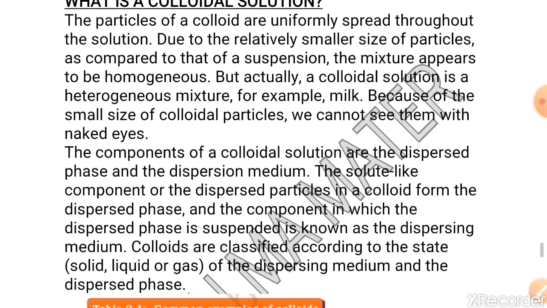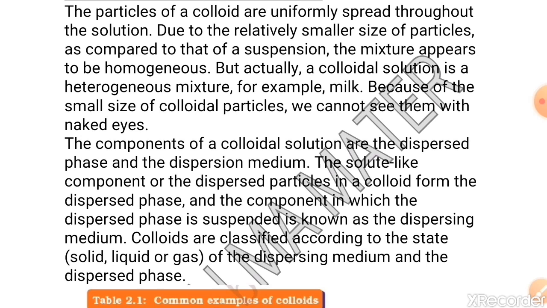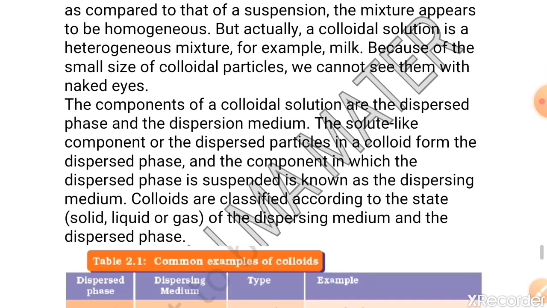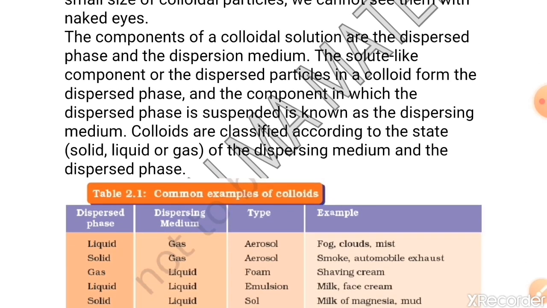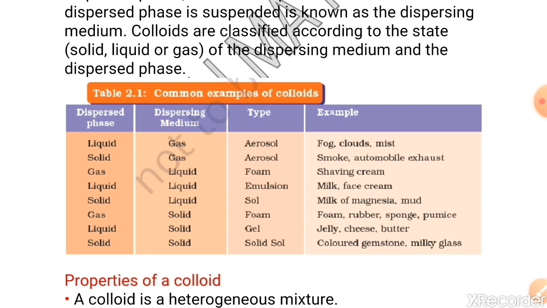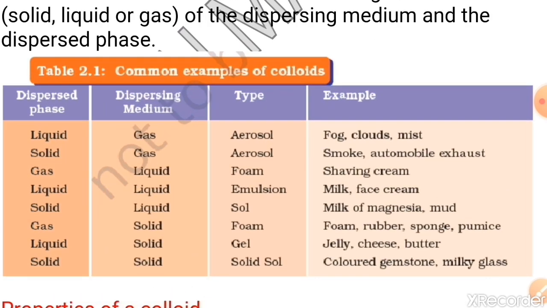Colloids can be classified according to the state, solid, liquid or gas, of either the dispersing medium or the dispersed phase into 8 types, which we are going to discuss now. Here I am showing you a table in which you can see the various possibilities of dispersed phase and dispersing medium and the type of colloid, along with some examples. So look at the table students.